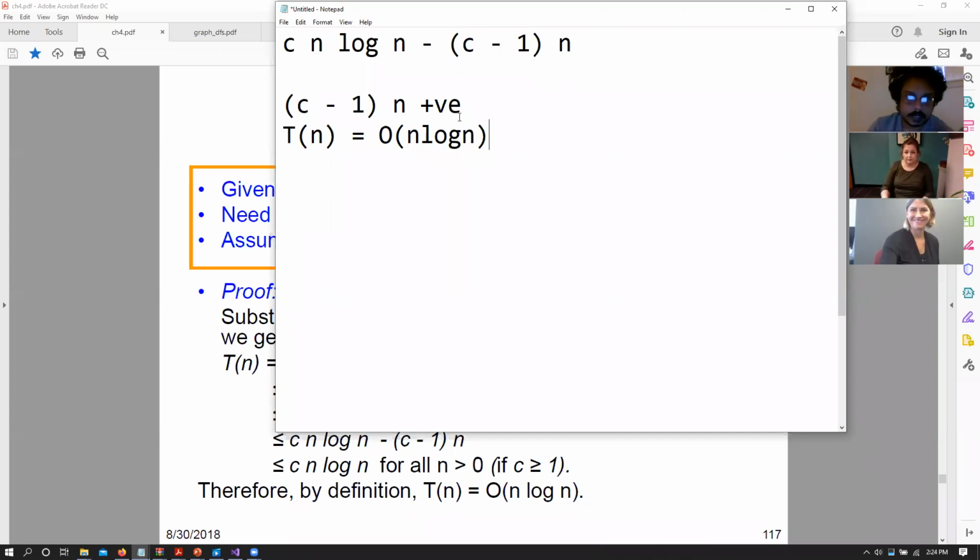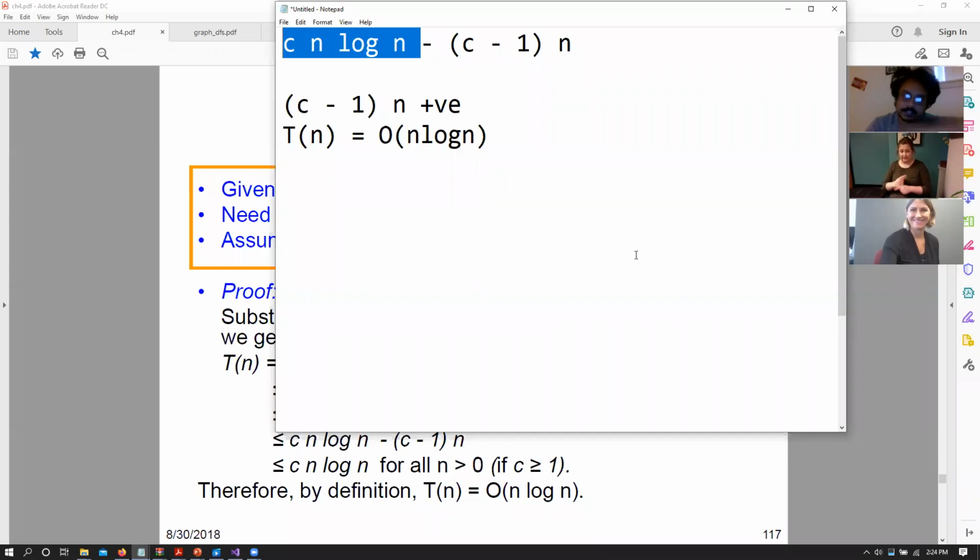Perfect. So let's say that (c minus 1) times n is positive, right? Let's consider that. So when I subtract something positive from my number n log n, it is always going to be lower, right? If I subtract something positive from my number, it is going to be lower.